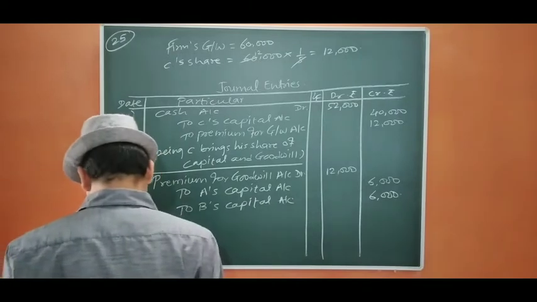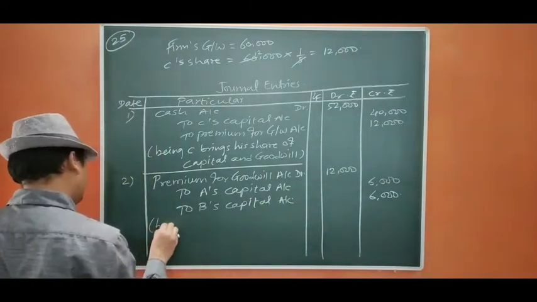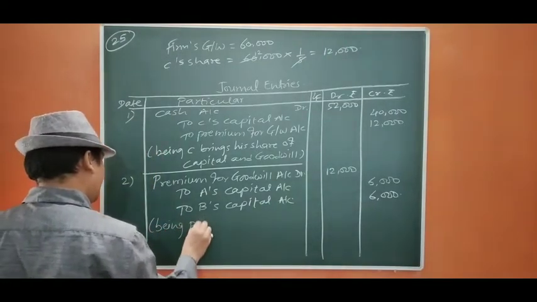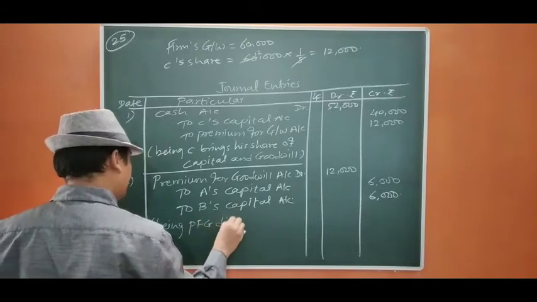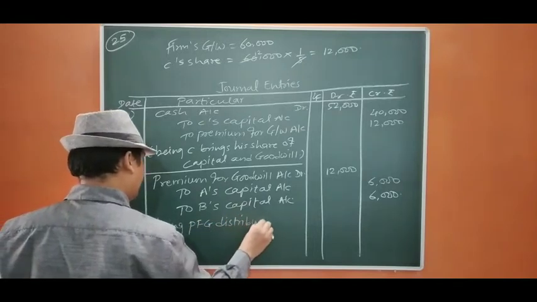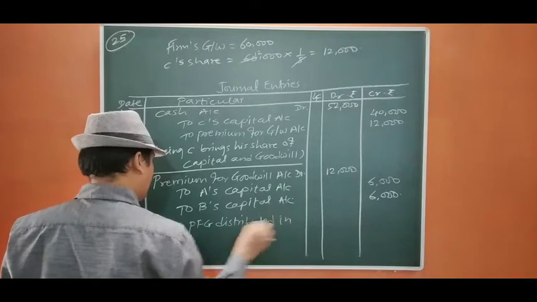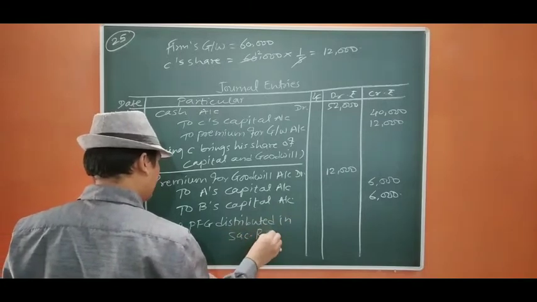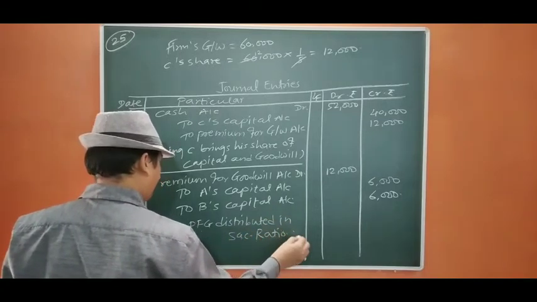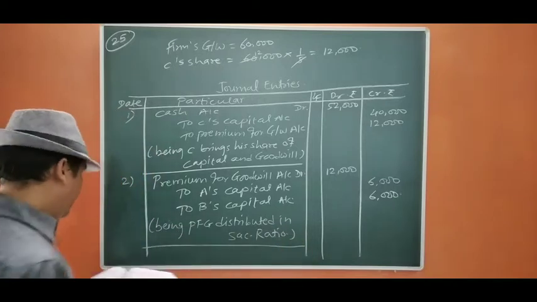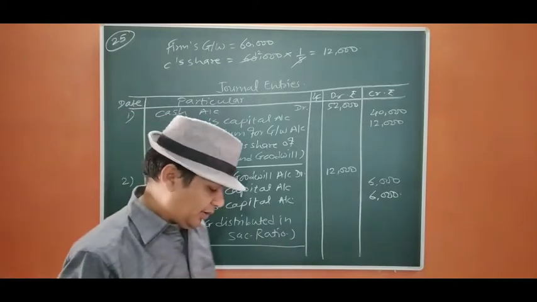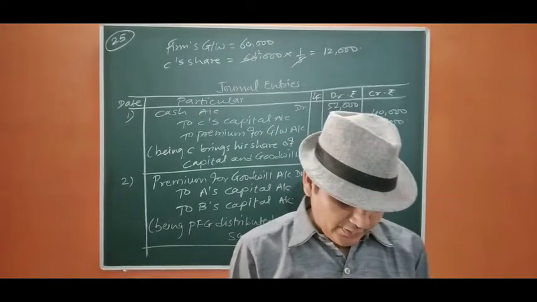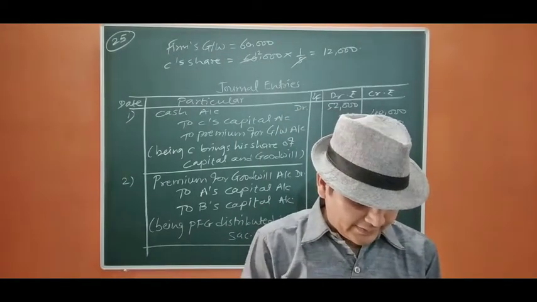Okay, being PFG distributed in sacrificing ratio. This is the end of question number 25. Now we move to question number 26.